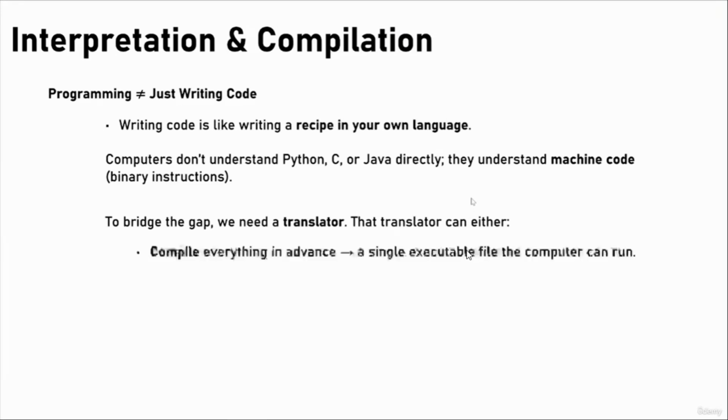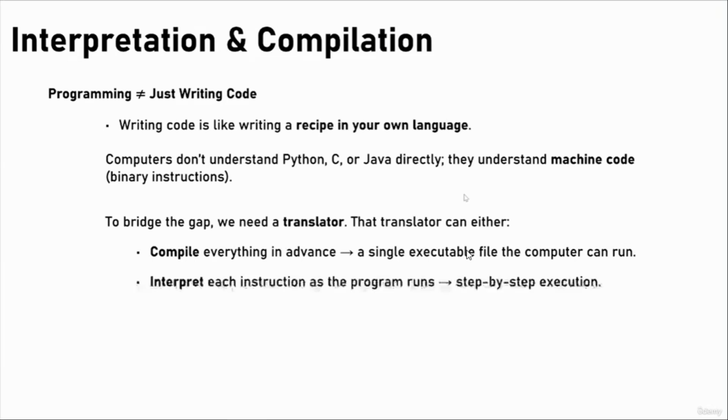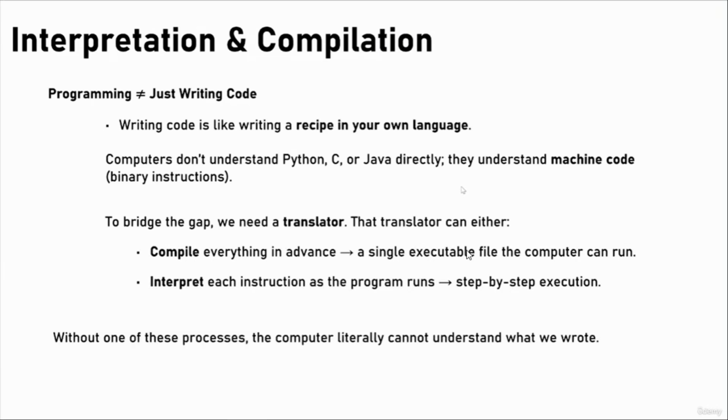That translator can either compile everything in advance, which means a single executable file the computer can run. For example, with your game, you double click on it, it will execute some of the processes and some of the code, and your game will start. Or it can interpret each instruction as the program runs, which means step-by-step execution. Without one of these processes, the computer literally cannot understand what we wrote and what we need.